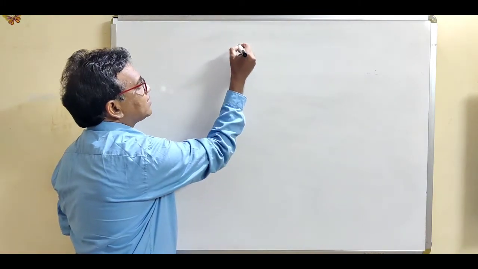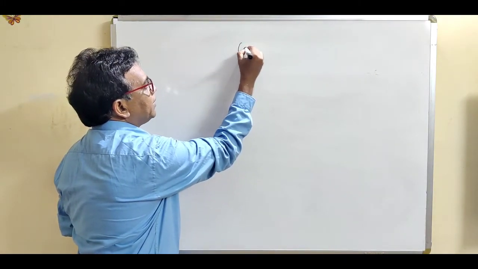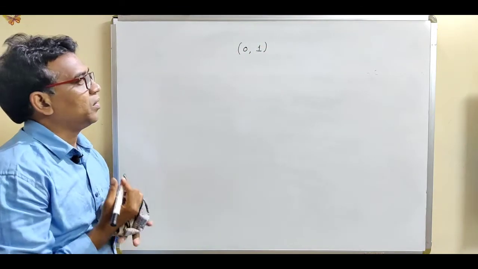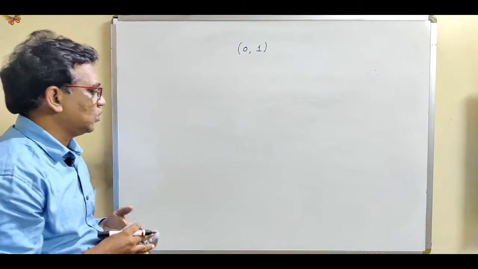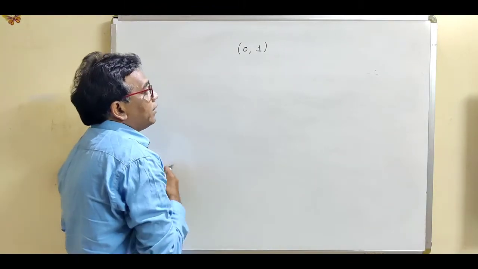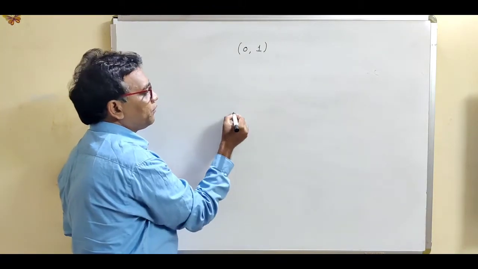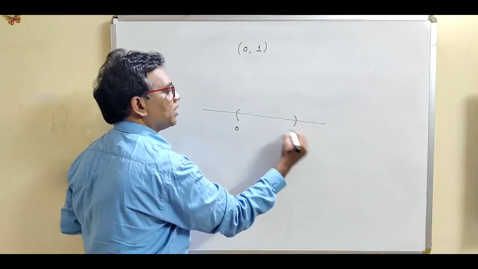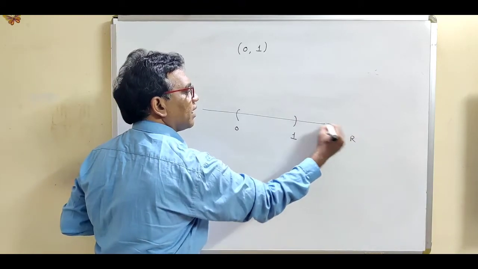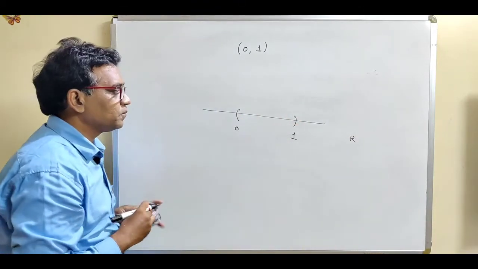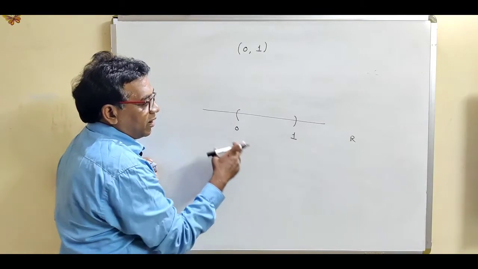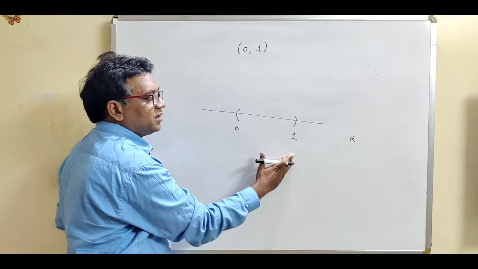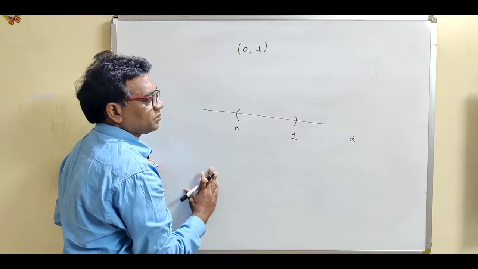Now let us consider the next example. Determine whether the open interval (0, 1) is a closed set or not. Obviously this is not a closed set. First of all, we want to find the limit points for the interval (0, 1). Suppose this is 0 and this is 1, and consider this as a real line. Just plot this interval 0 to 1. Now between 0 and 1, including 0 and 1, these are all limit points.